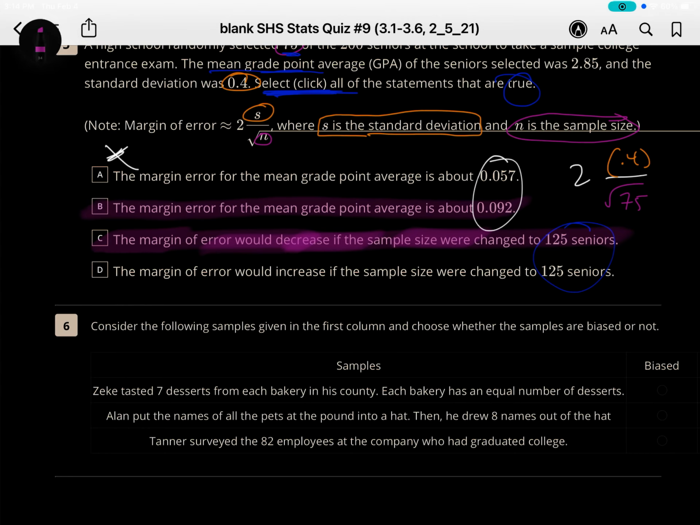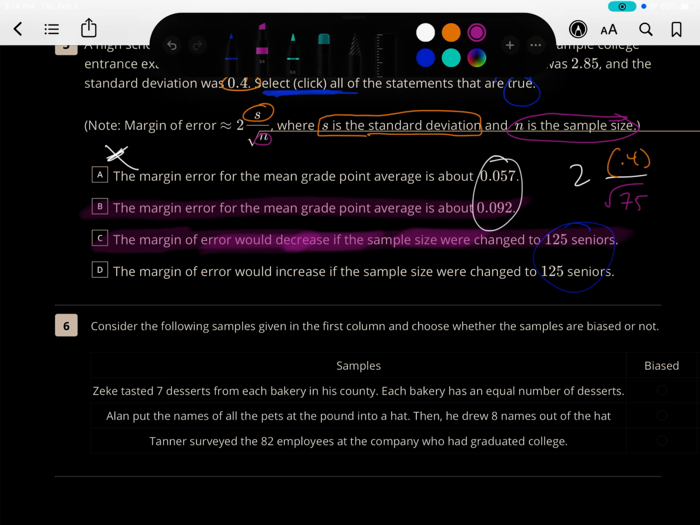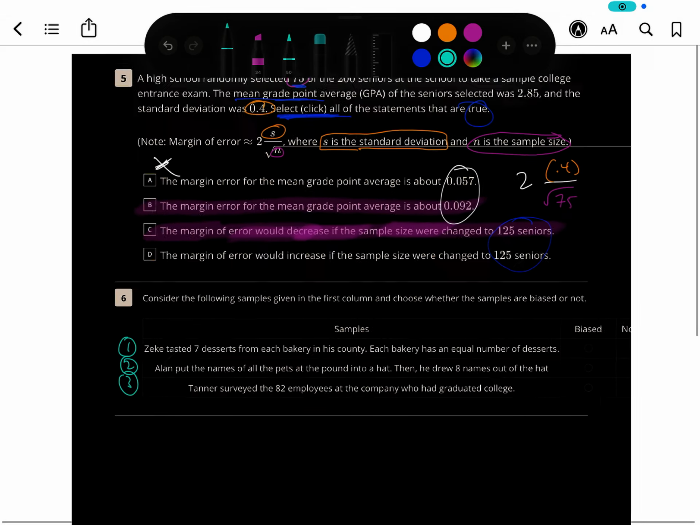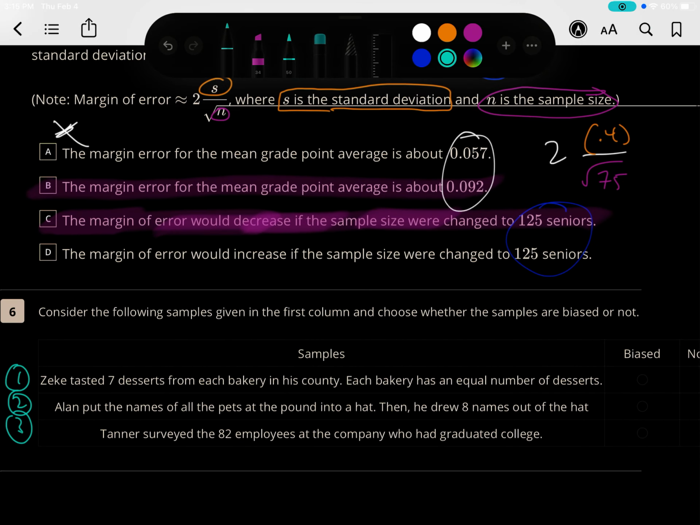Okay, now we have question number 6. Consider the following samples given in the first column. So you kind of have 3 scenarios, 1, 2, 3. And choose whether the samples are biased or not. Got kind of cut off. This one says, yes, it is biased, or no, it's not. Remember, biased means it is not fair, and not biased means you have a fair chance.